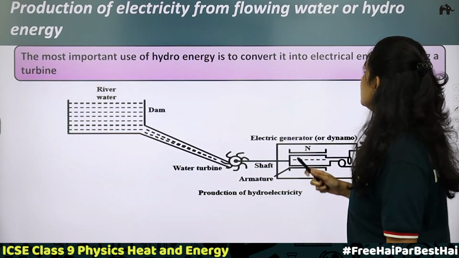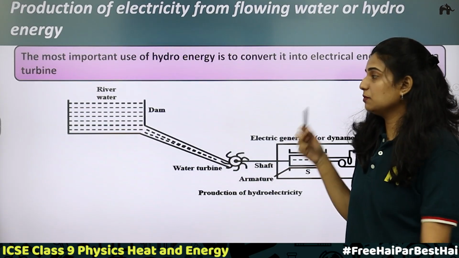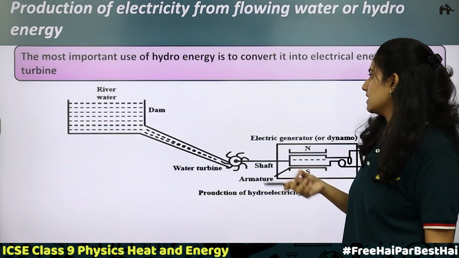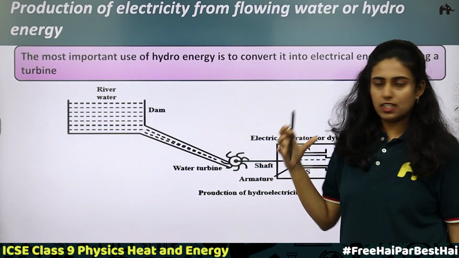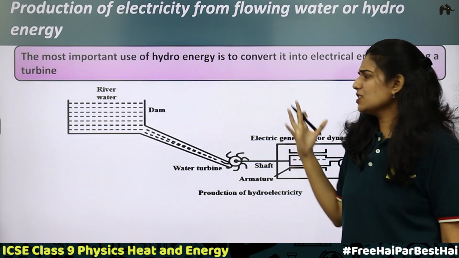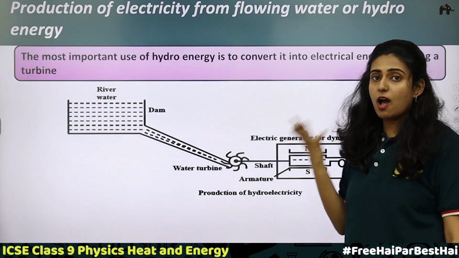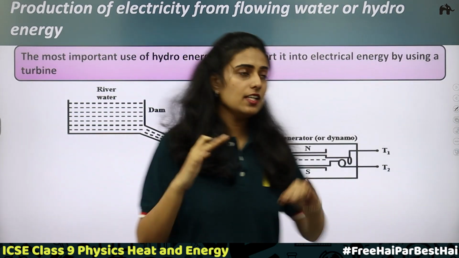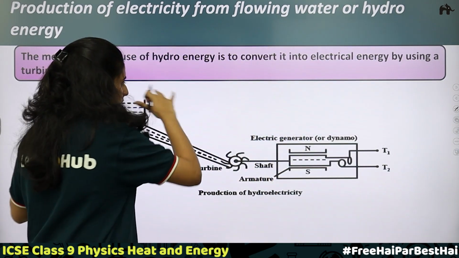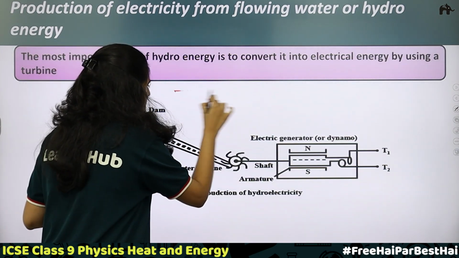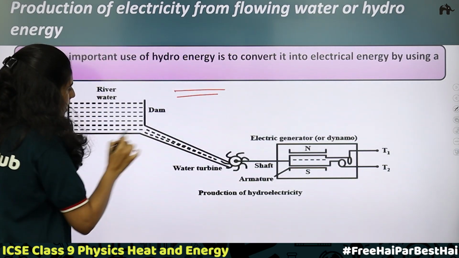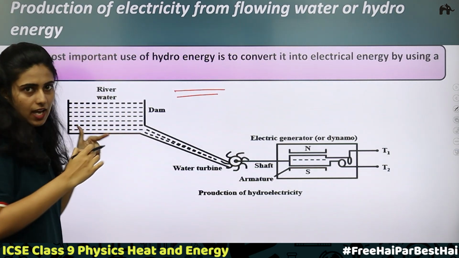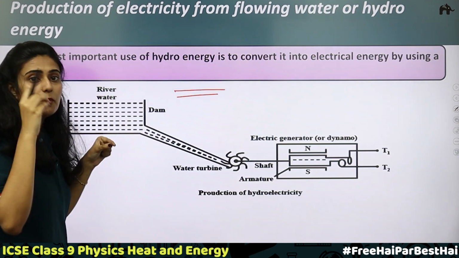Production of electricity from flowing water, or hydro energy. The most important use of hydro energy is to convert it into electrical energy by using turbines. This is a setup. In the case of a dam, we know that using the dam water, we can produce electricity. In a dam on a river, you will see that water is stored at great heights, so it possesses potential energy.